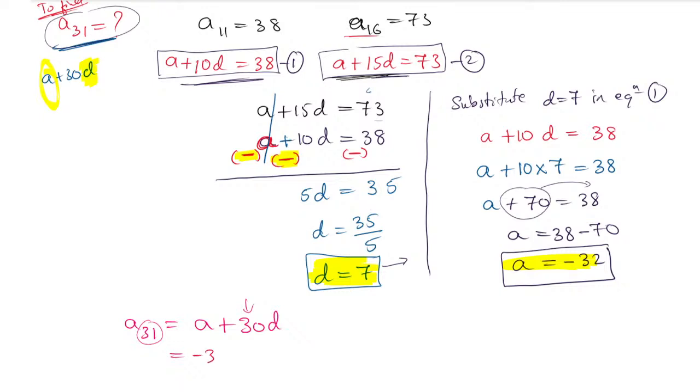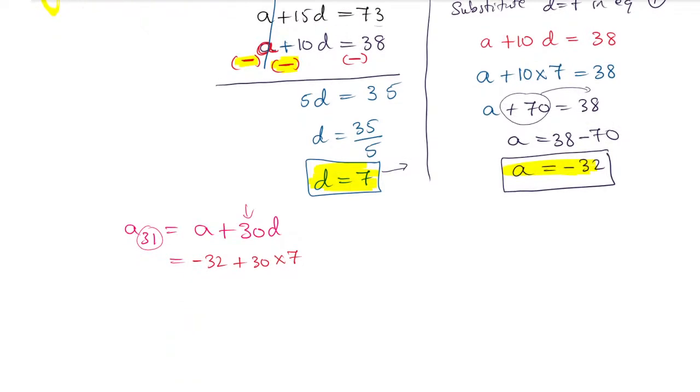A value is minus 32. D value is plus 7. So 30 into 7, and the A value is minus 32. D value is 7. So 30 times 7 is 210. Then 210 minus 32, and you will get the answer as 178.